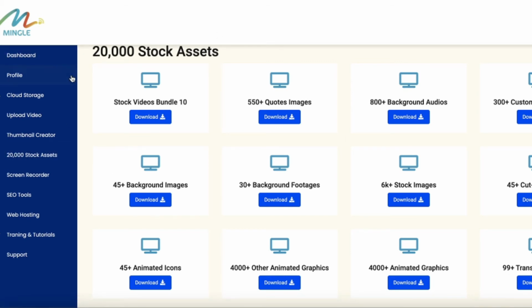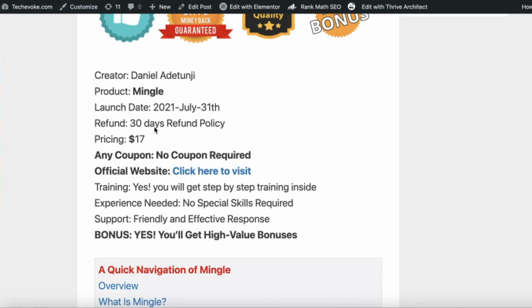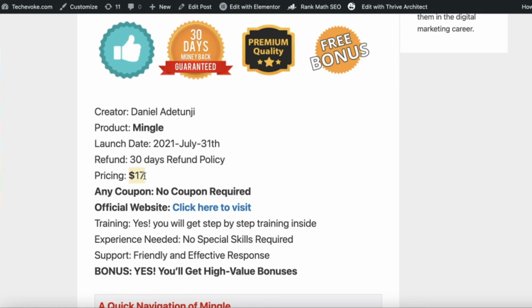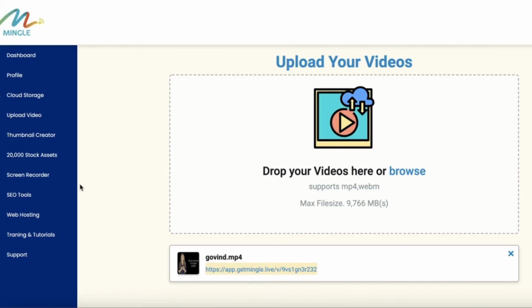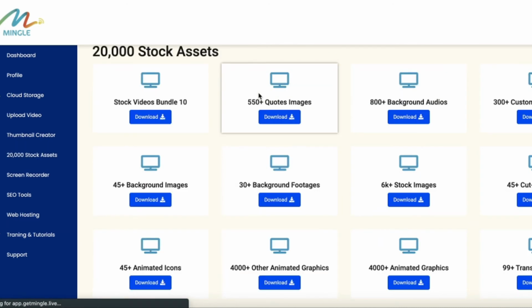Okay, if you don't want any of the cloud storage or video storage, you can go just for the stock assets, because the price of Mingle is only $17 for the sales period. So don't delay, and you will get all these features for just a single $17. Okay, so now I am going to stock assets, and then I am going to the screen recorder.